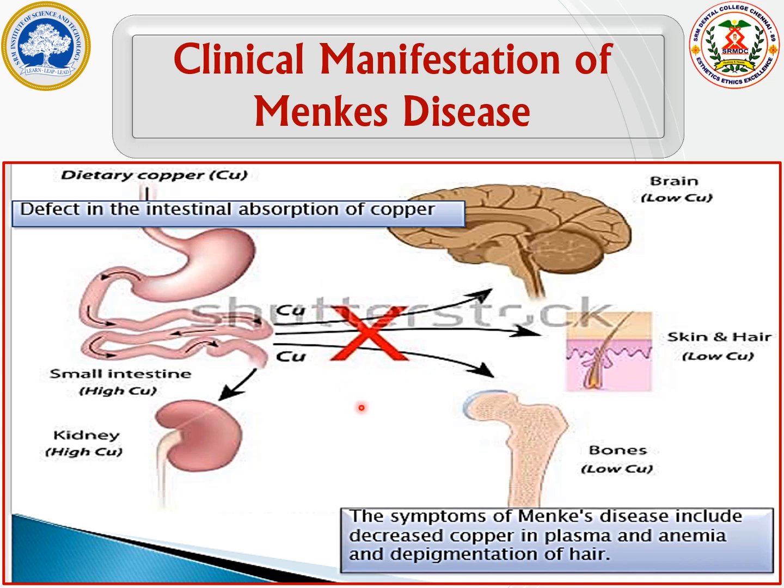So this slide shows the clinical manifestation of Menkes disease. This is due to the defect in the copper dependent P-type ATPase present in the small intestine. So the dietary copper is not absorbed or transported in the small intestine, resulting in the increased excretion of copper in the kidney. So the reduced absorption results in low copper concentration in the brain, skin and hair, bones, resulting in the development of Menkes disease.